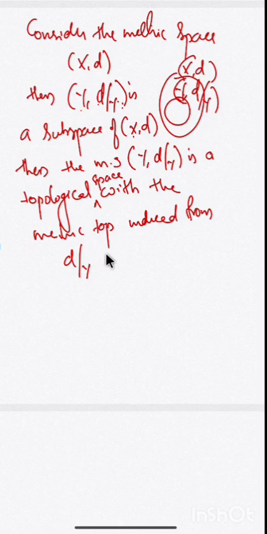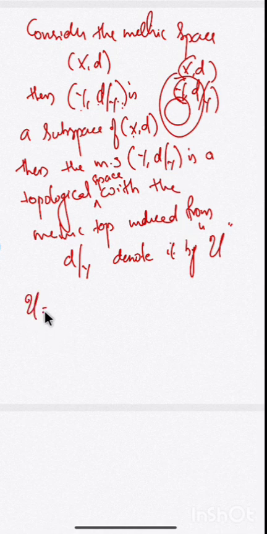I denote it by some U. And what is U? U is the metric topology on Y induced from the metric D restricted to Y. Then what will be members of U? What is U? Set of all A subset of Y.